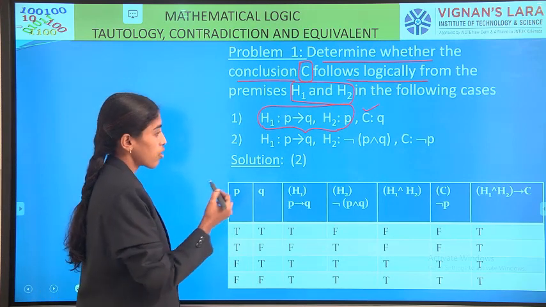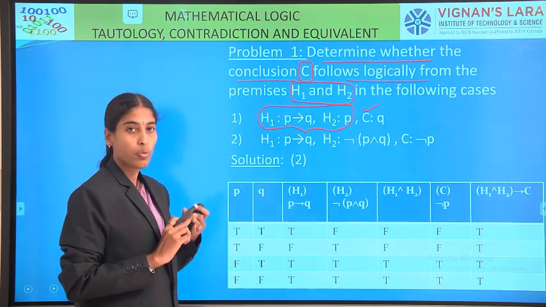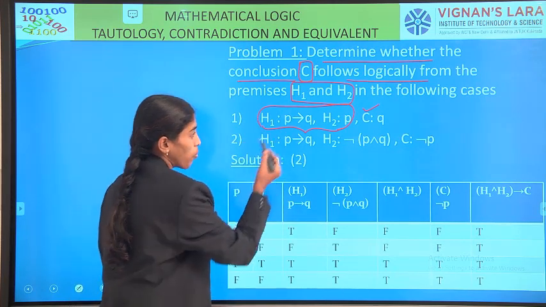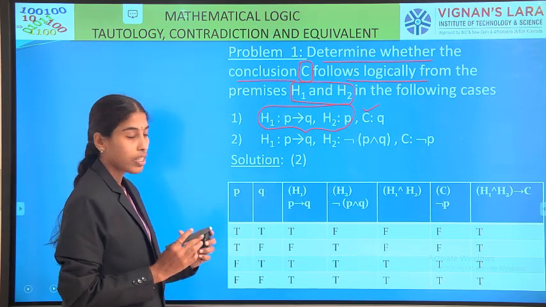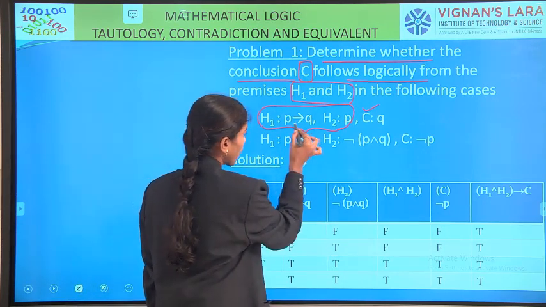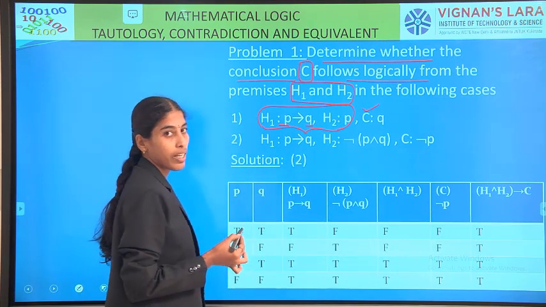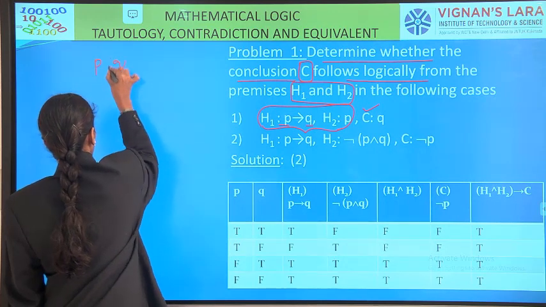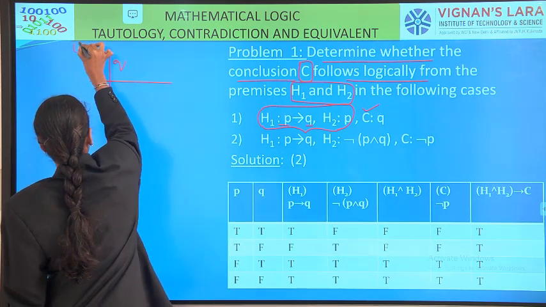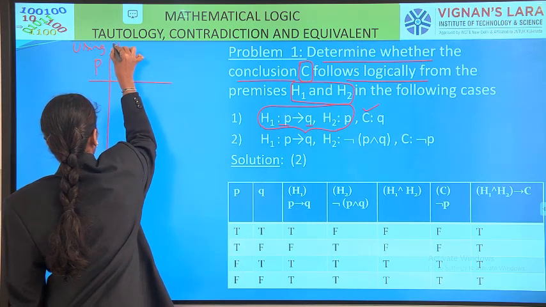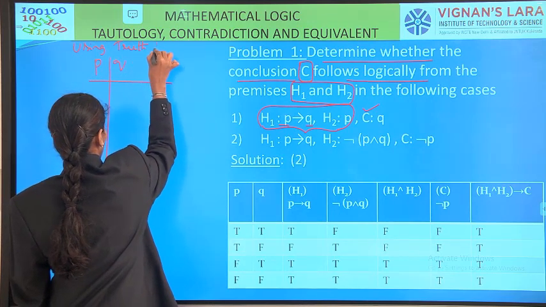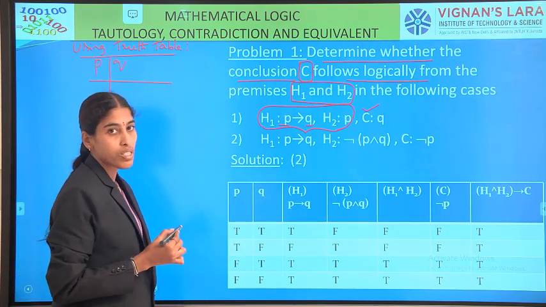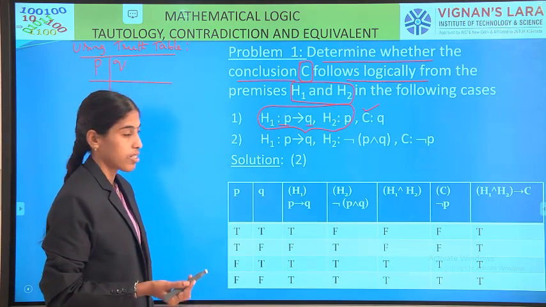For that, here also we can solve this problem in two ways. One is using the truth table procedure. So now I will solve this problem using the truth table procedure. For that, we have to identify how many different variables are there. We have two different variables, P and Q. The other procedure is using the rules of inference, that we will see in the next class.